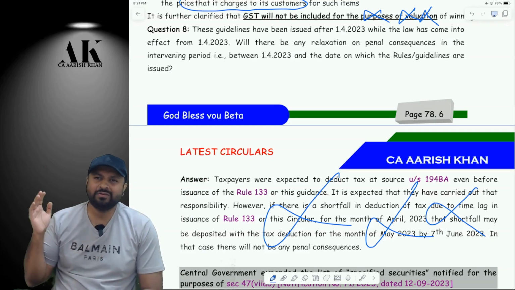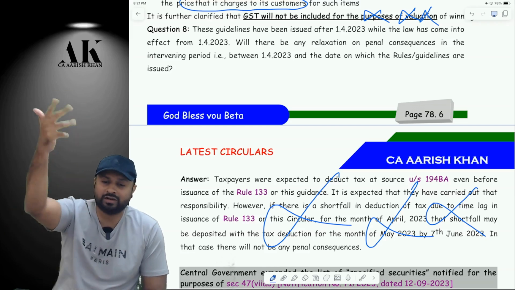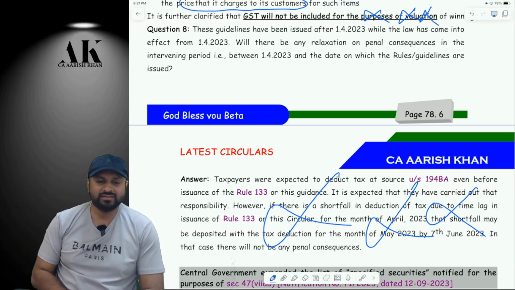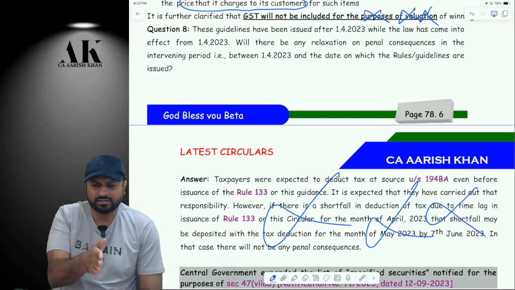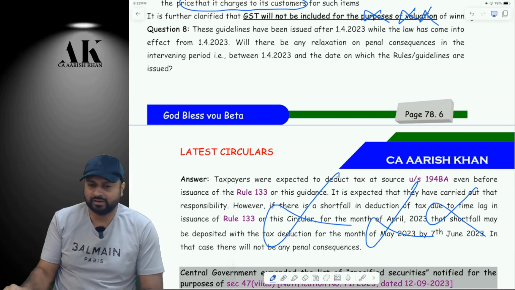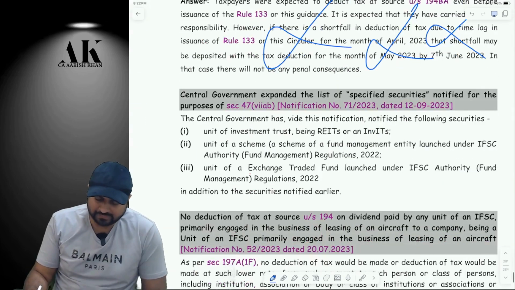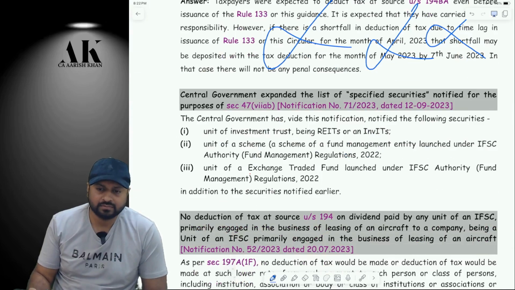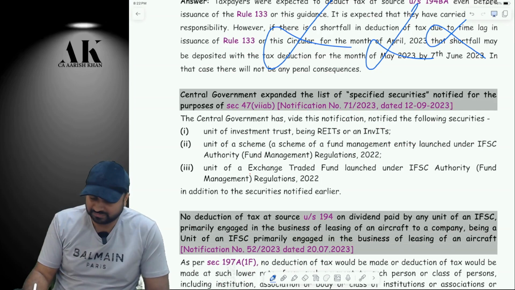We were not aware, right? We will come with A plus D minus B plus C plus E. How will I come to that? What kind of formula are you going to bring over here? So in the initial months, April, May, till whenever this rule was brought, whatever you have deducted will be accepted. Don't worry. There will not be any penal consequences on that. So this is what this provision is all about. Very important for exam, and this is the only reason we are keeping this session. Whatever is going to come after this is not very important for exam, honestly speaking.